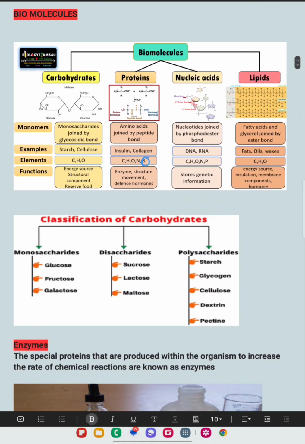You know that there is a classification of carbohydrates according to their structure. The simplest structure is the monosaccharide. The examples for monosaccharides are glucose, fructose and galactose. Then combining two monosaccharides forms a disaccharide. The examples for that are sucrose, lactose and maltose. Polysaccharides are made of a large number of monosaccharides. The examples for that are starch, glycogen and cellulose.